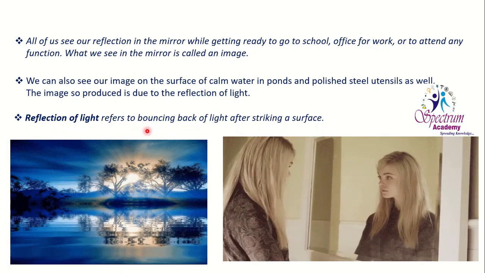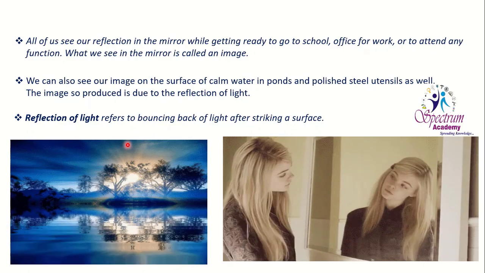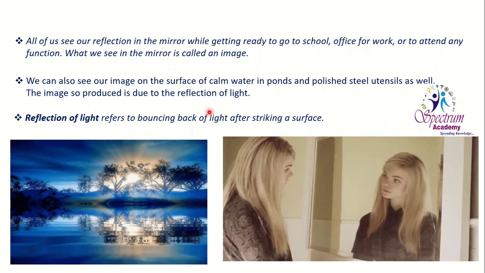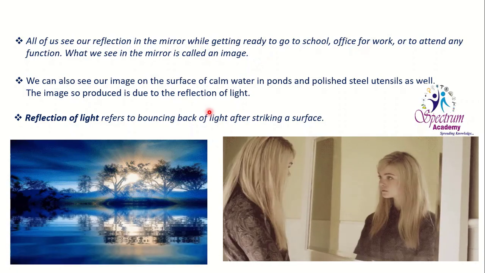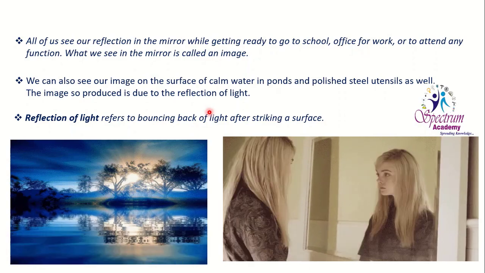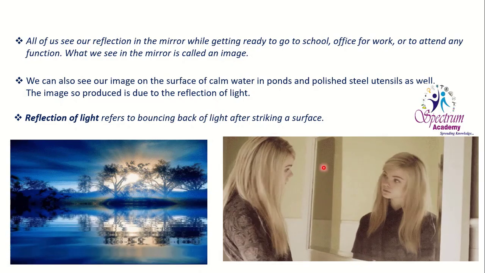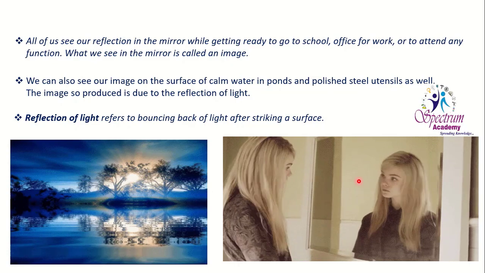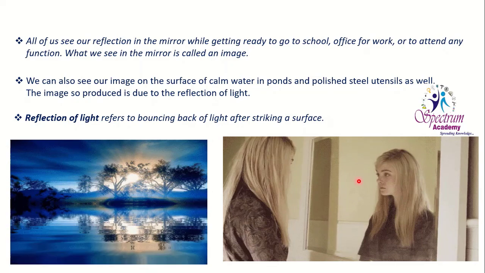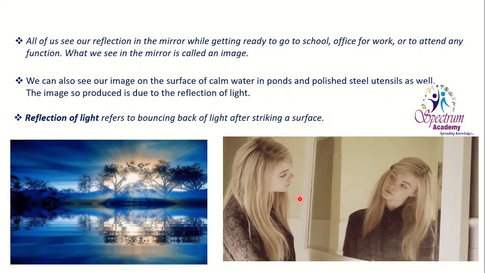Reflection of light refers to the bouncing back of light after striking a surface. So reflection of light is nothing but light coming from a source. That source may be the sun, a candle, any fire or flame, a tube light, torch or flash. From any source of light, from a luminous object, light rays come and fall on the surface of an object. From that surface, light rays are reflected and reach toward another object, in this way. So reflection of light takes place.